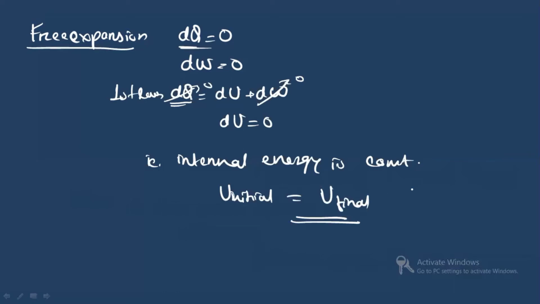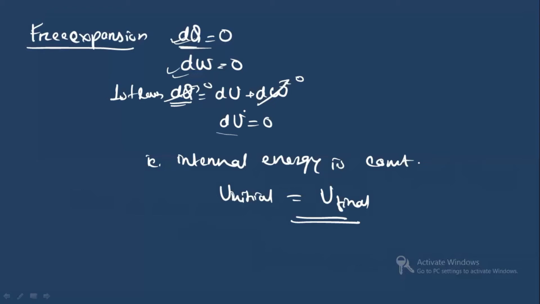So you can say free expansion is a type of expansion in which there is no external work done and the total internal energy of the system will remain constant. Free expansion is that system in which there is no change in heat and no work is done, and the internal energy is constant. So this is what free expansion says.